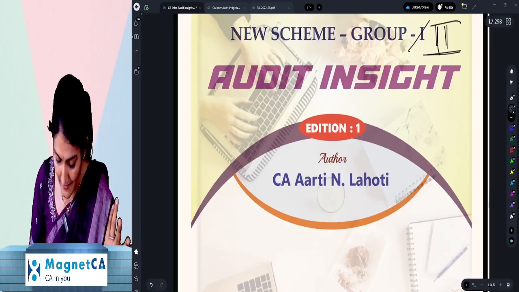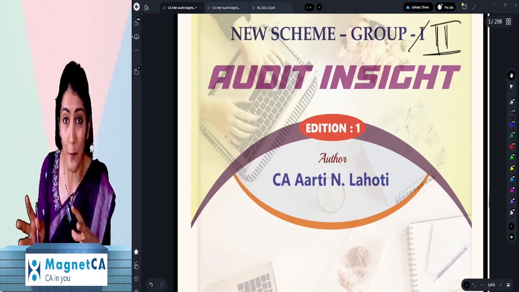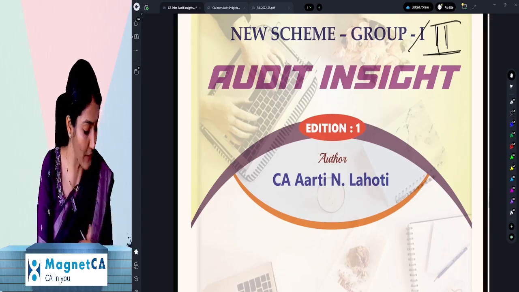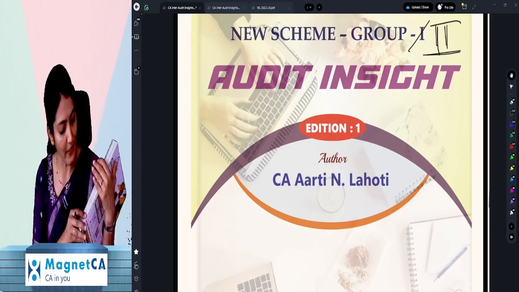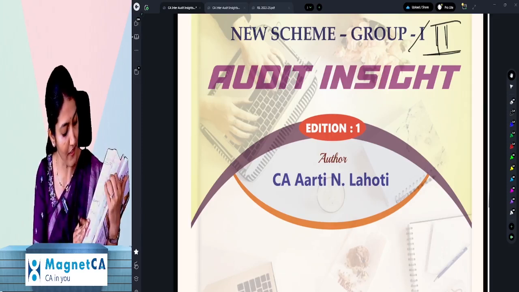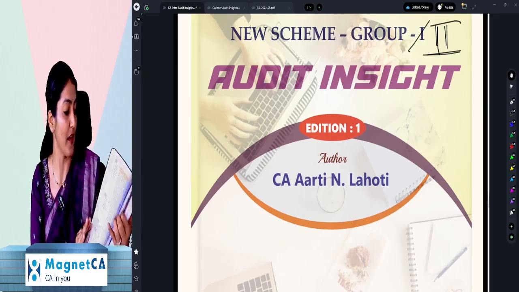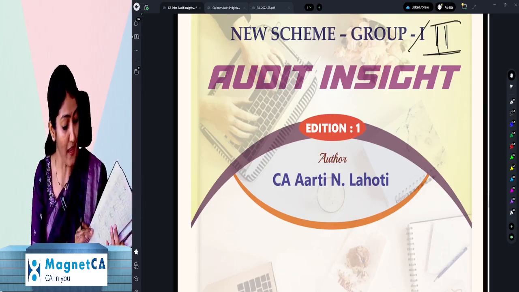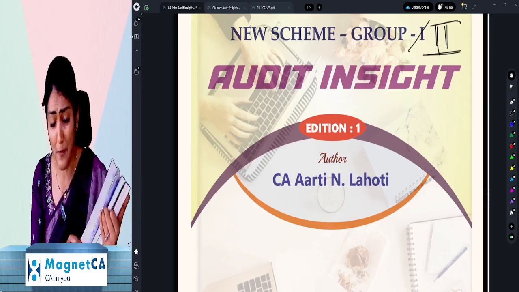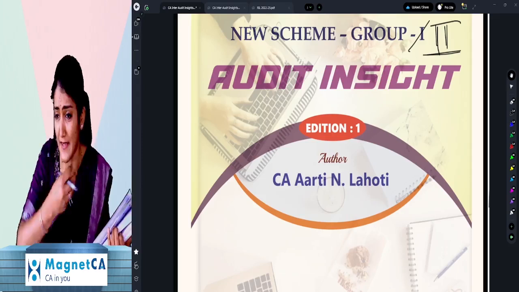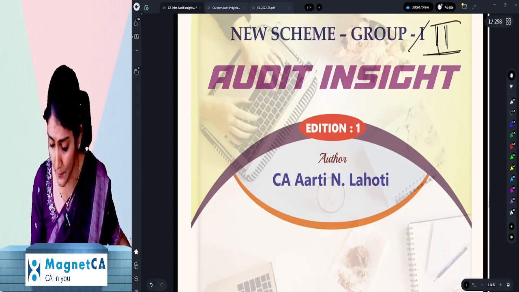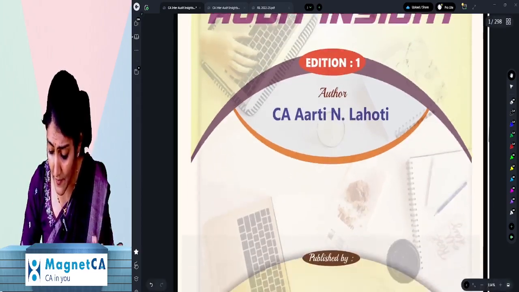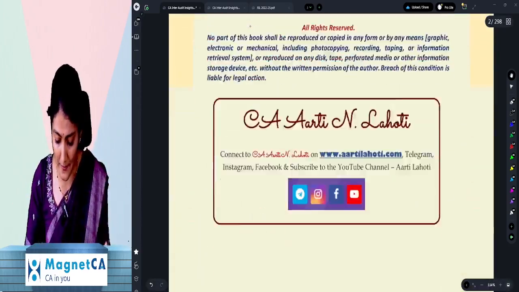So Audit Insights is a mini version of the regular book. This is the regular book over here with me, which is about 570 pages, a heavy, exhaustive book where every possible question, answer and essay has been discussed in detail. On the other hand, this book is 298 pages.